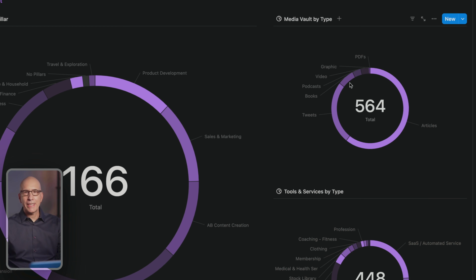The Media Vault is where we capture all the different sources of information: articles, videos, podcasts, and so forth. This just breaks out what I'm actually consuming most of. Mostly articles, a total of 60%, tweets 25%. These are ones I've captured and connected to various knowledge topics in my system. And then books 7%, podcasts 3.5%.